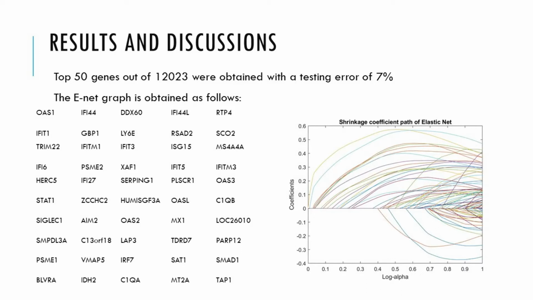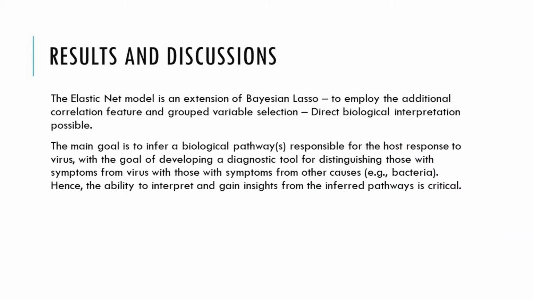Time constraints, you see. So once the training and testing is done, we get the top 50 genes with a test set error of 7%. The ECEN diagram with the path taken by the shrinkage coefficients is shown. So we use this method over lasso because it gives correlation between the genes which was missing in lasso.